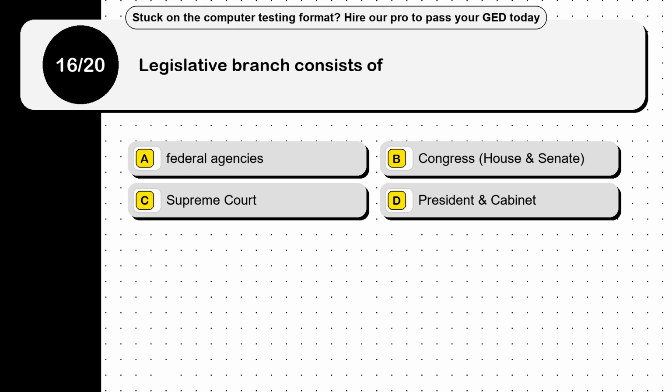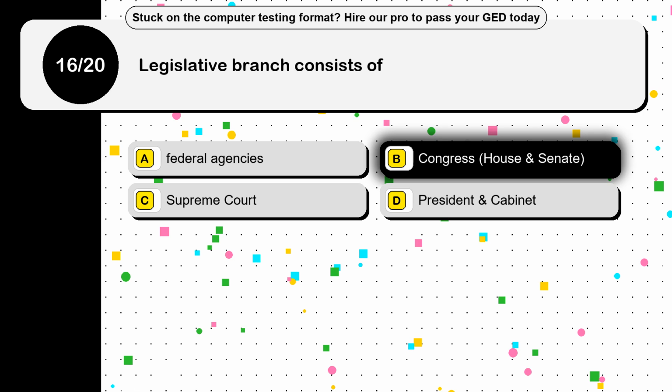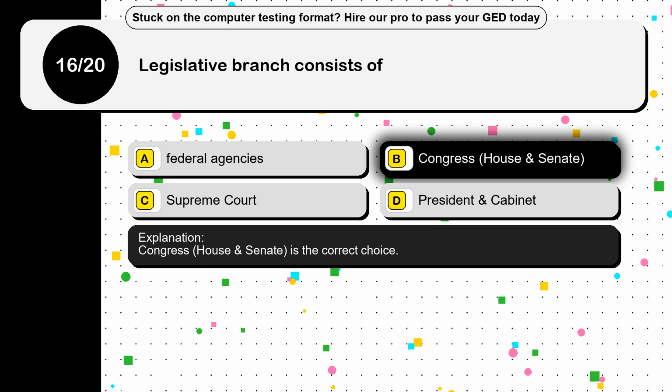Question 16. Legislative branch consists of. Option A, federal agencies. Option B, Congress, House and Senate. Option C, Supreme Court. Option D, a President and Cabinet. The correct answer is option B, Congress, House and Senate. Congress, House and Senate is the correct choice.